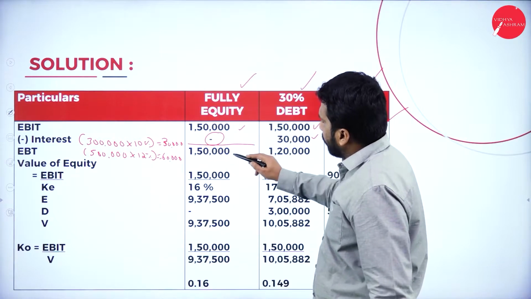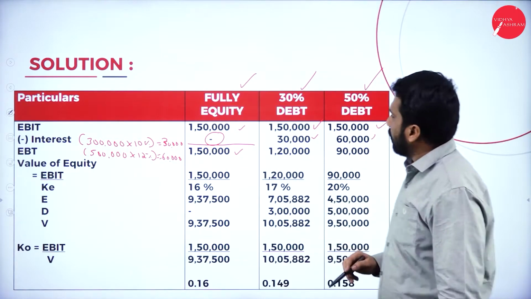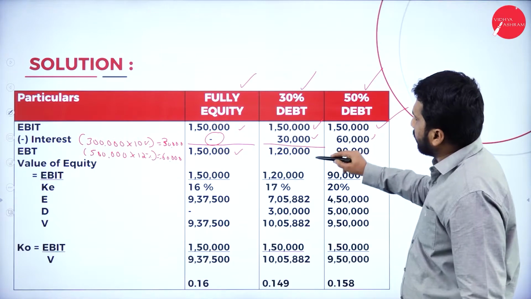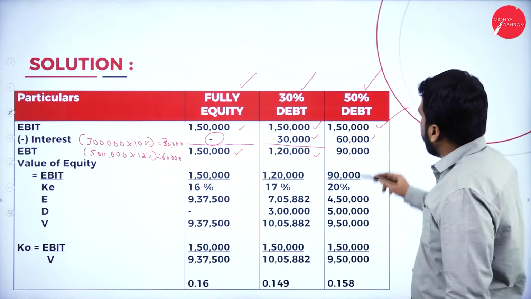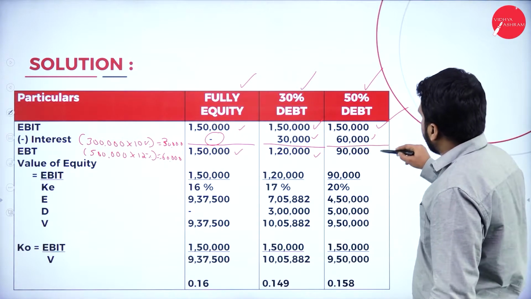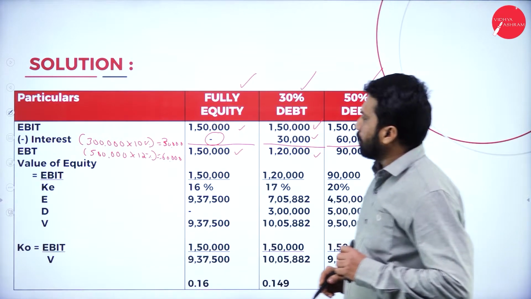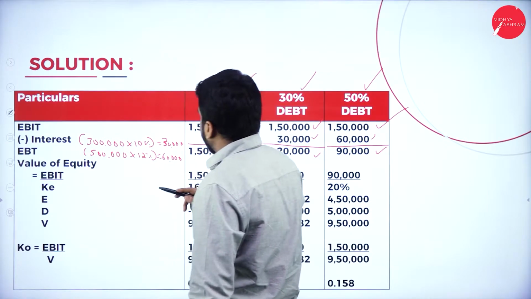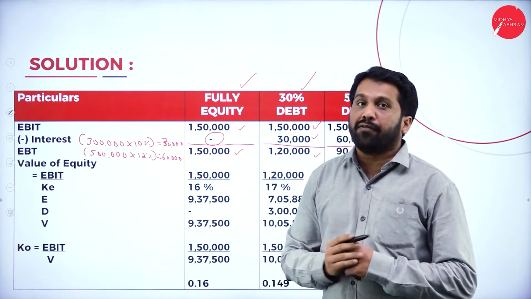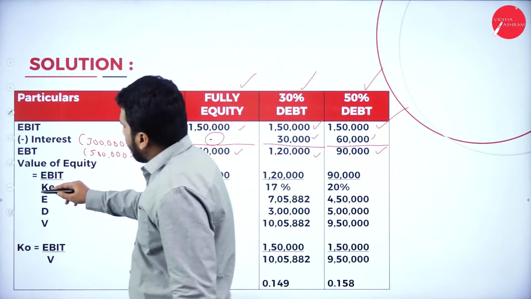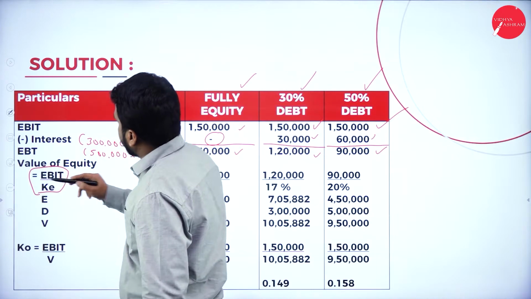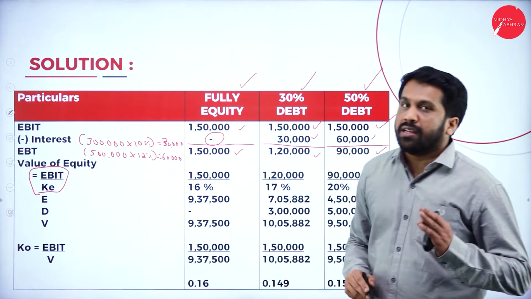Now, 1,50,000 minus 0 is 1,50,000. 1,50,000 minus 30,000 is 1,20,000. 1,50,000 minus 60,000 is 90,000. Hope you are clear. Now the value of equity, we have to find out. What is the formula? EBIT divided by cost of equity.